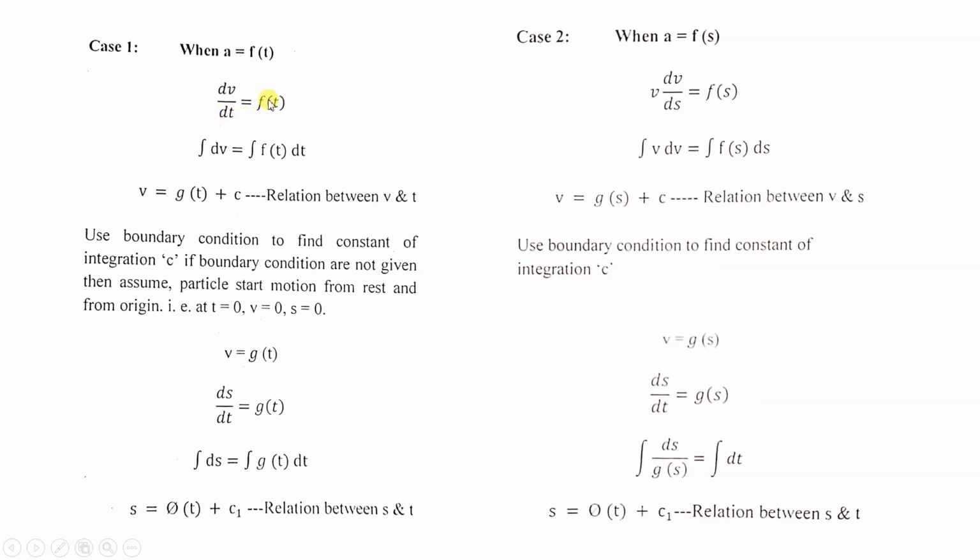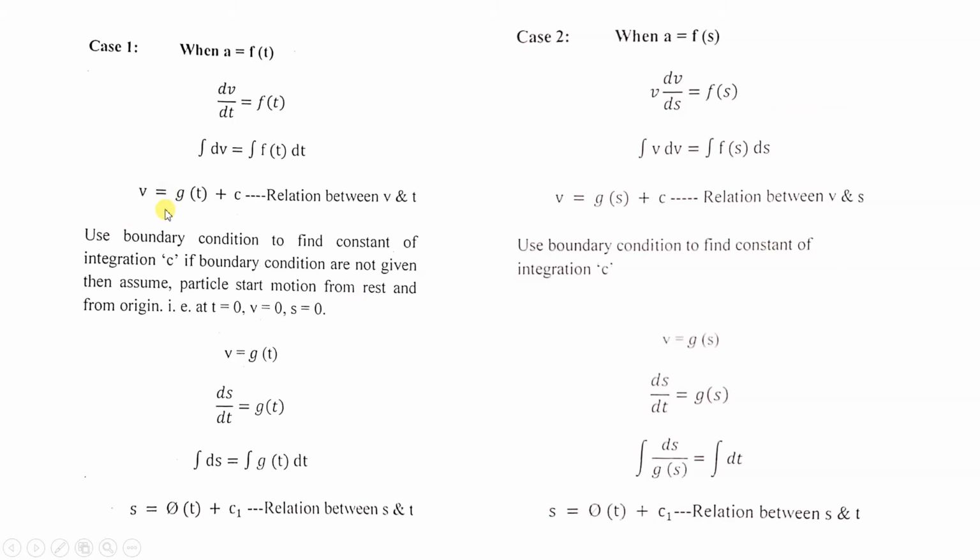Take this dt on the right hand side and integrate on both sides. You will get integral dv is equal to integral f of t dt. Now when you integrate this, you will get v is equal to gt plus c. This is the relation between velocity and time. Now use the boundary condition, it might be given in the question. If not, we have to assume that the particle starts motion from rest and from origin.